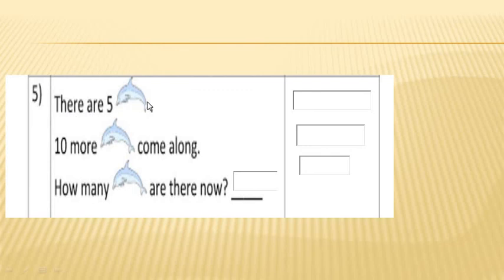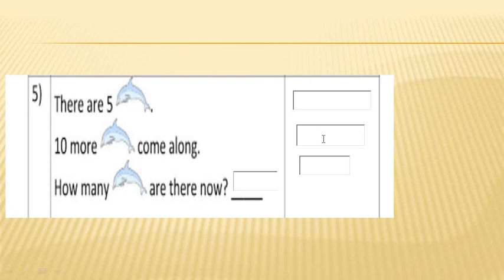Look, what is this? Do you know which picture is this? Which fish is this? There are 5 dolphins. 10 more come along. How many dolphins are there now? Now you can solve this sum easily, huh? What should I do? First of all, I should write number 5 in this column.